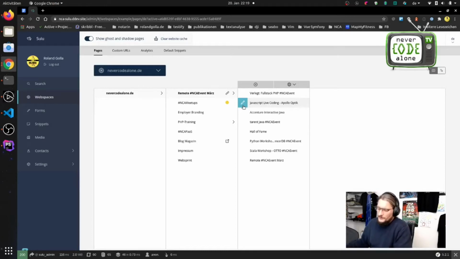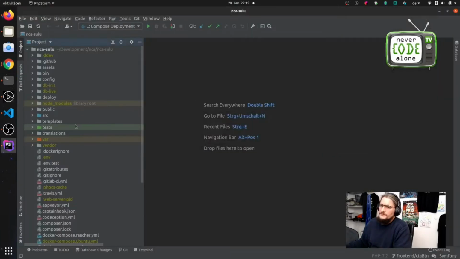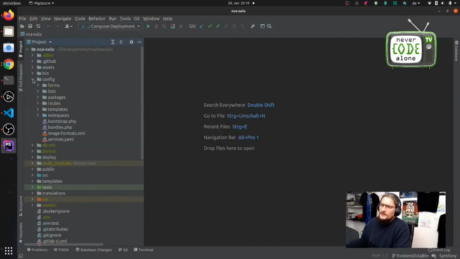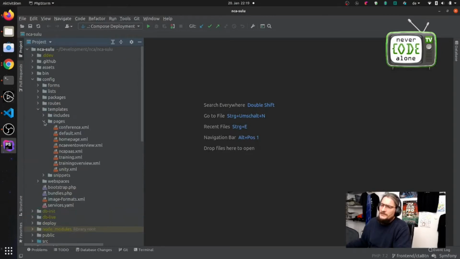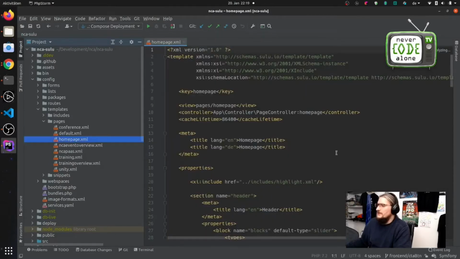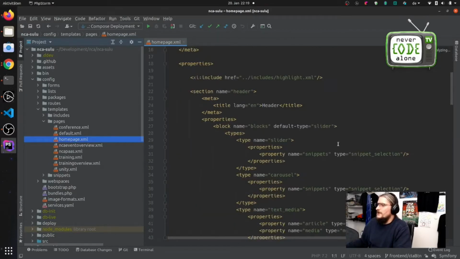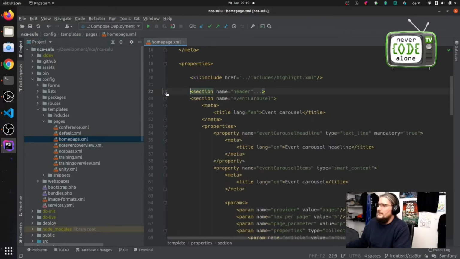So we will check the configuration and template file for now. Configuration, templates, pages, homepage, and on homepage you see we have the blocks from the slider, so it's an easy header here. And after this, you got this event carousel.